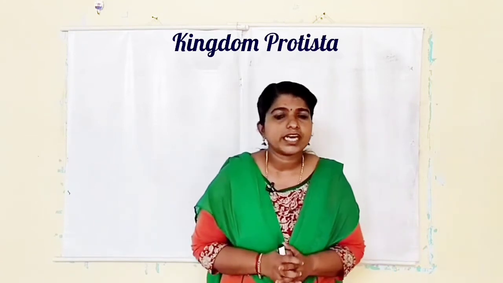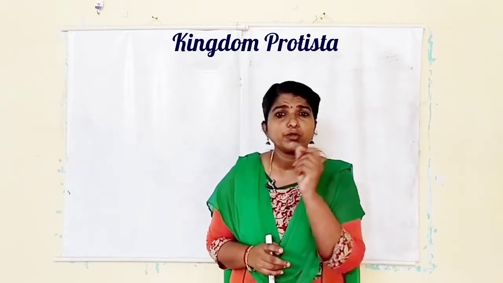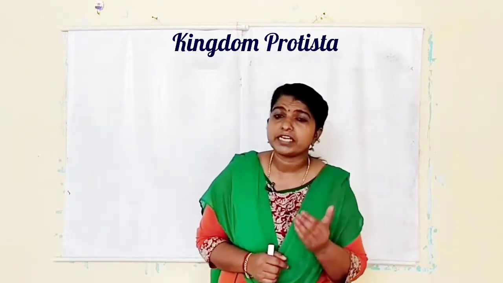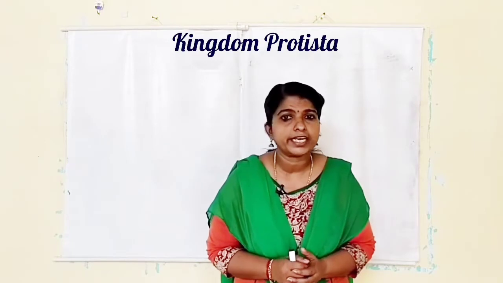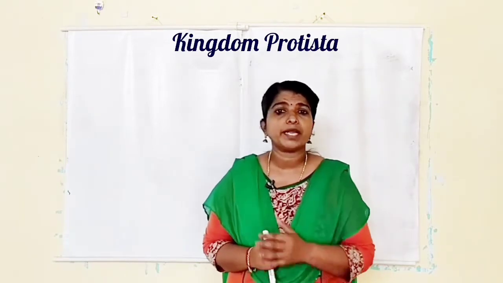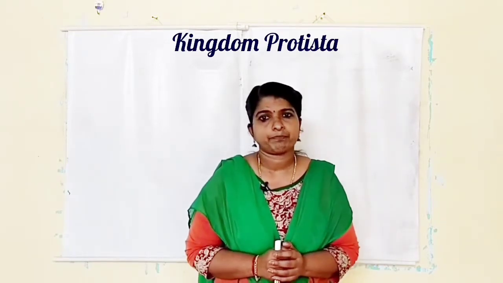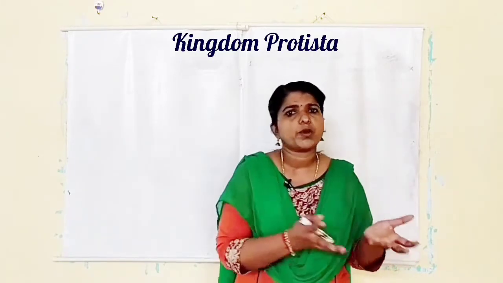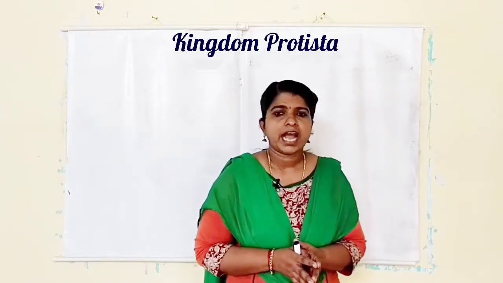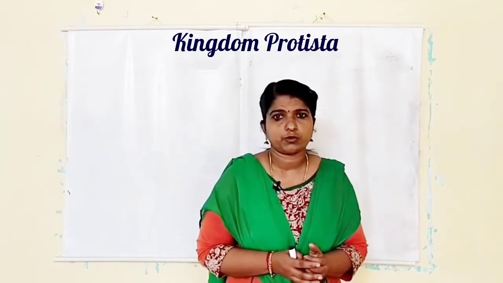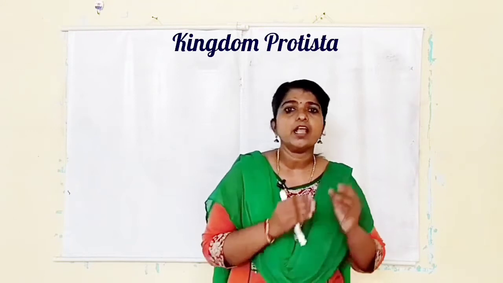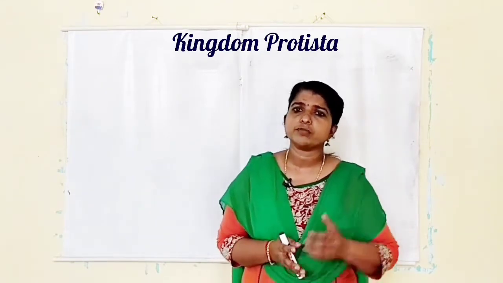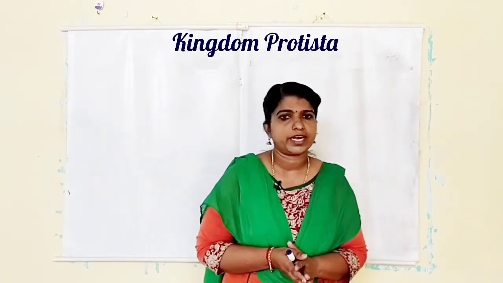This kingdom Protista includes unicellular eukaryotic organisms. They are eukaryotes. That means they have a well-developed nucleus and other membrane-bound cell organelles. They are primarily aquatic in nature, meaning they live in freshwater or in marine water. And they are mainly photosynthetic also. Heterotrophs are also there, but mainly photosynthetic, meaning autotrophic in nature. And they reproduce both asexually and sexually.